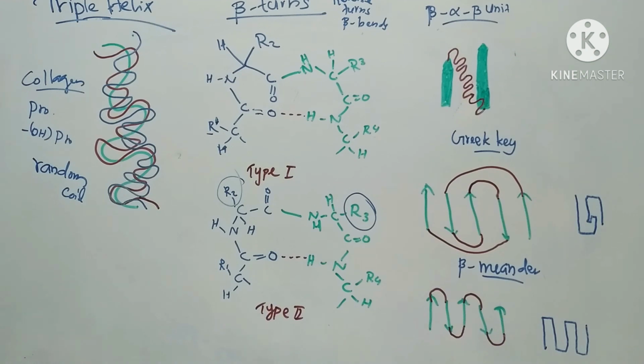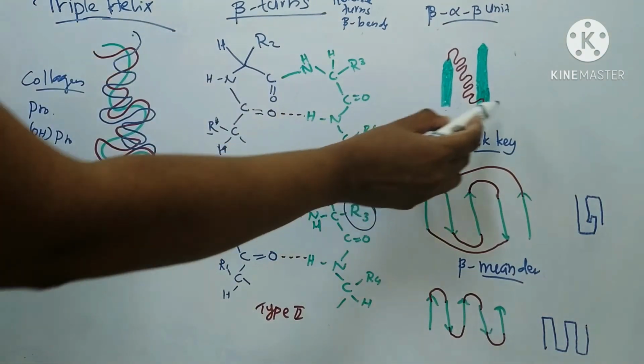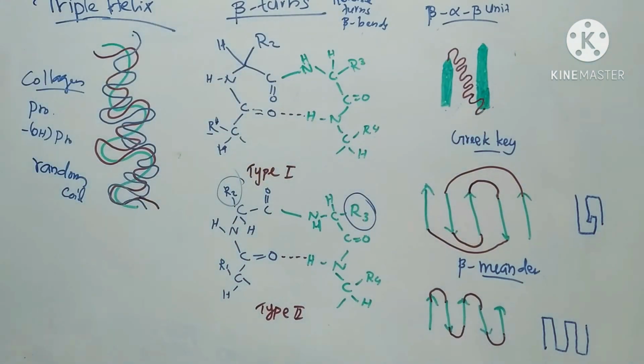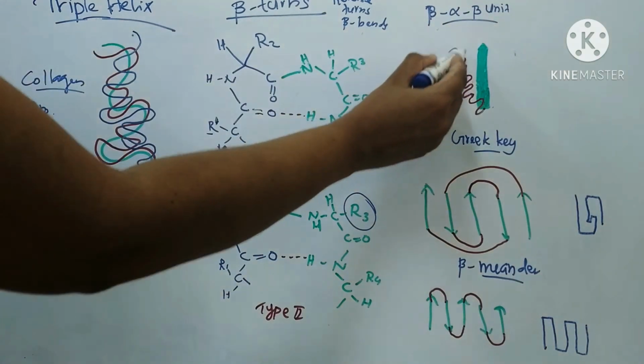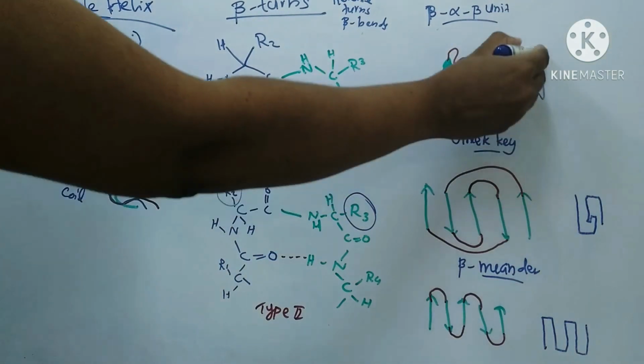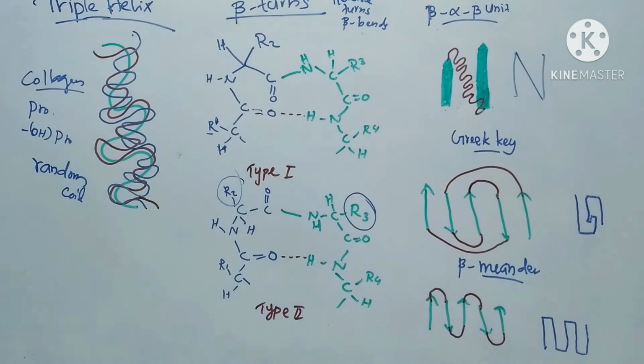It consists of 2 parallel beta sheets. Parallel means in the same direction. The 2 parallel beta sheets are connected by an intervening strand of alpha helix. So it consists of two parallel beta sheets connected by an intervening strand of alpha helix.